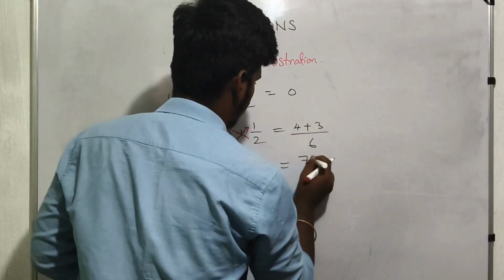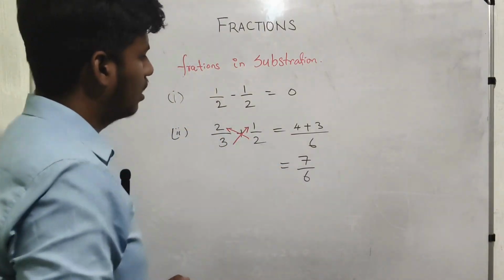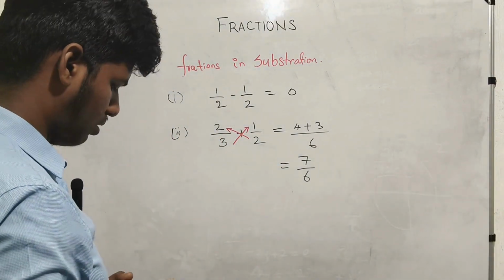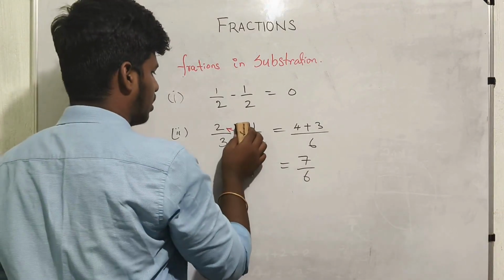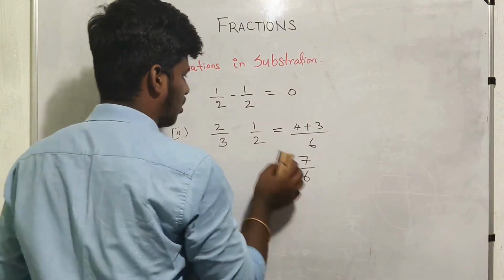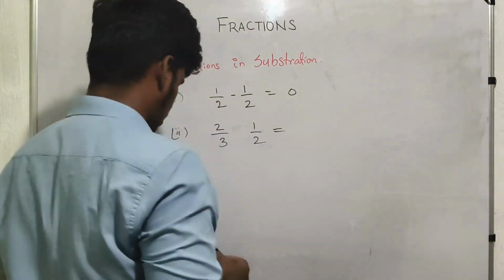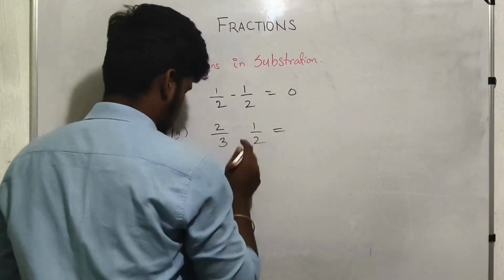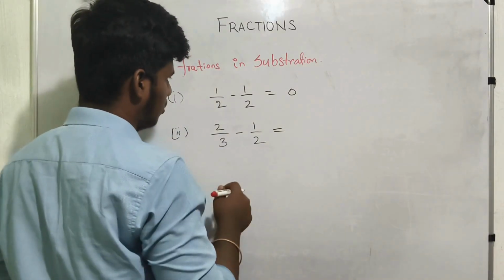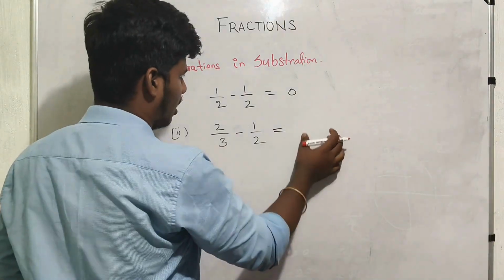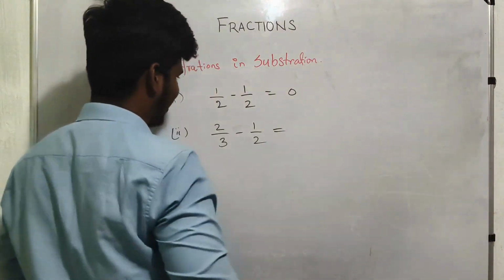So you get 7 by 6. Or you can do the same thing, but here minus. I didn't, oh my god, I did the addition. So that is wrong actually.